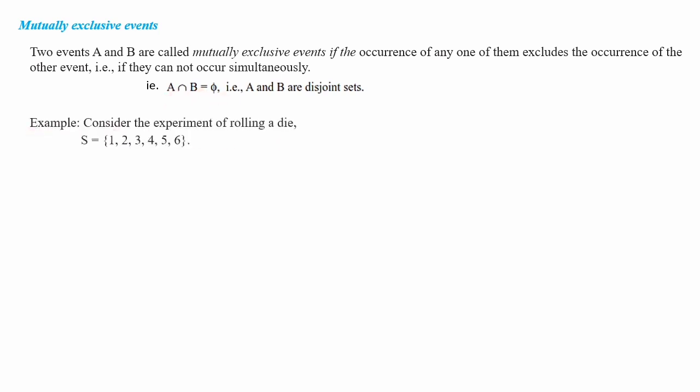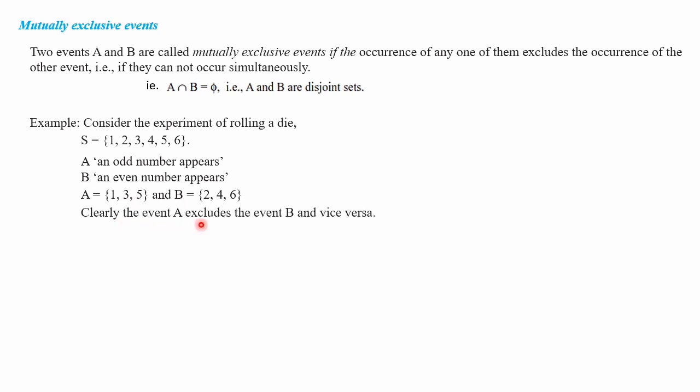Consider the experiment of rolling a die. The sample space, as we know, is 1 to 6. And we are defining an event A, an odd number appears. B, an even number appears. And here, when you write the elements of A, it is odd numbers 1, 3 and 5. Elements of B, 2, 4 and 6. As we know, there is no common element in A and B.